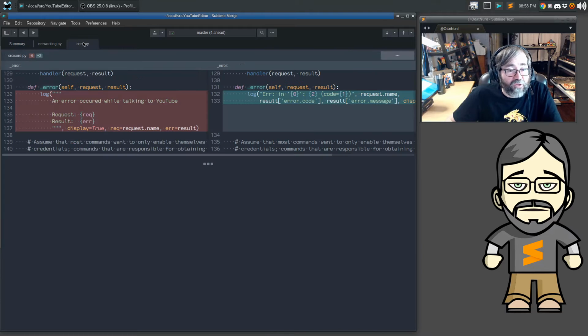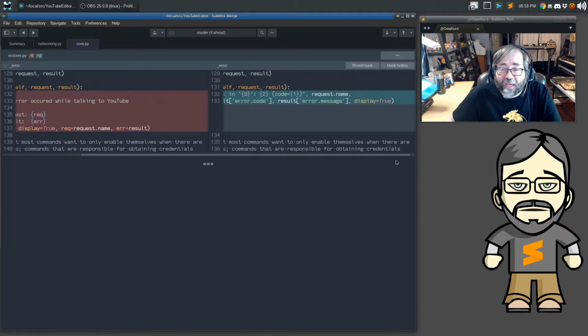And if we were to jump over to the core, we can see how things have changed here. There used to be a longer error message saying what the request was and what the error message was. Now we can instead do that a little bit differently and say that there's an error in a particular request. Here's the error and also an error code. And we could expand this out even more as a result of making this change as well.